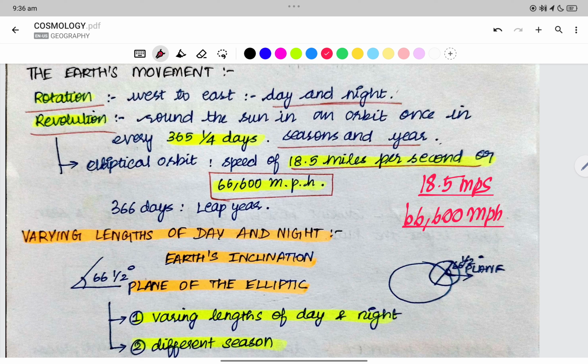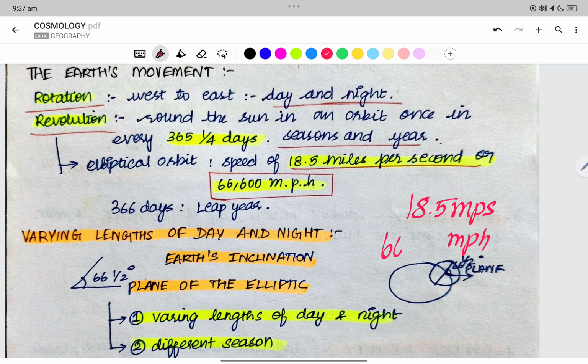We are looking at the speed of the orbit, the speed of the revolution, not rotation. The rotation period is 24 hours. The revolution speed is 18.5 miles per second, or 66,600 miles per hour.